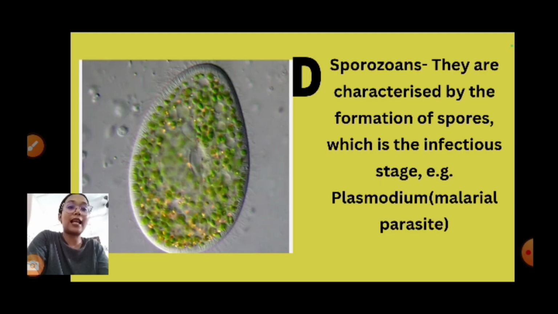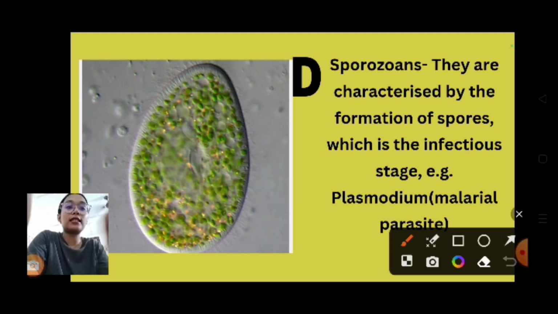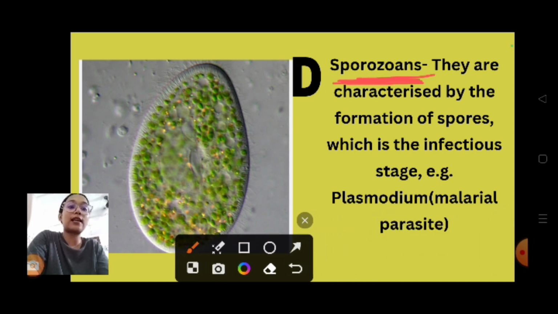So moving on to the last protozoans, that is sporozoans. It is a type of protozoa. They are characterized by forming spores. They have the characteristic feature of forming spores, which is the infectious stage. The spore is the infectious stage.